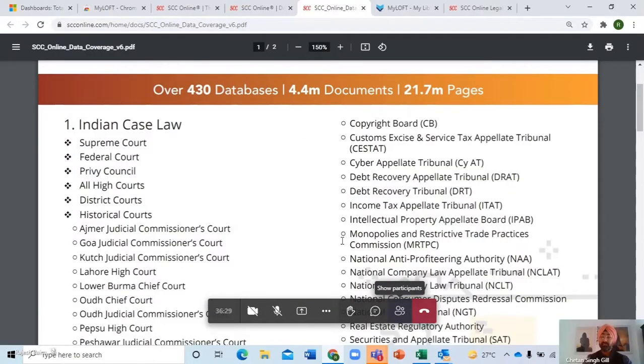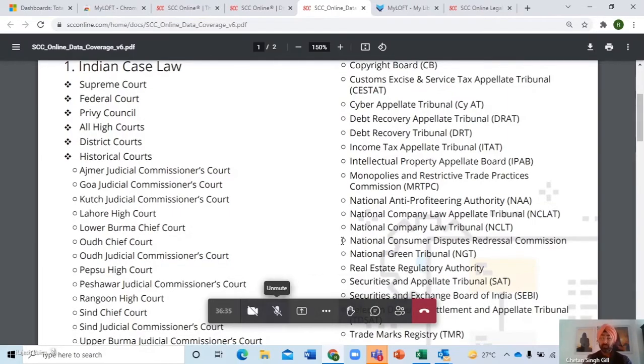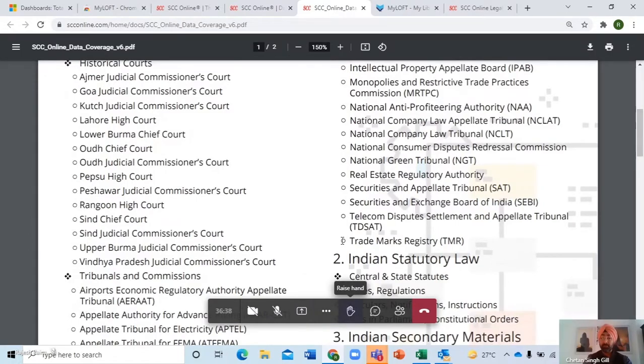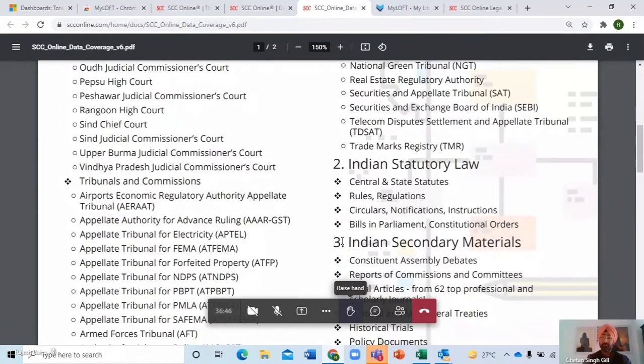Then pre-independence judgments: Privy Council, Federal Court judgments, along with the lower court judgments of historical courts like Ajmer, Goa, Kutch, Lahore, Upper Burma, Lower Burma, and all this stuff. Those are available over here. Then this is Privy Council Indian Appeals, so 1836 onwards till 1949 available over here.